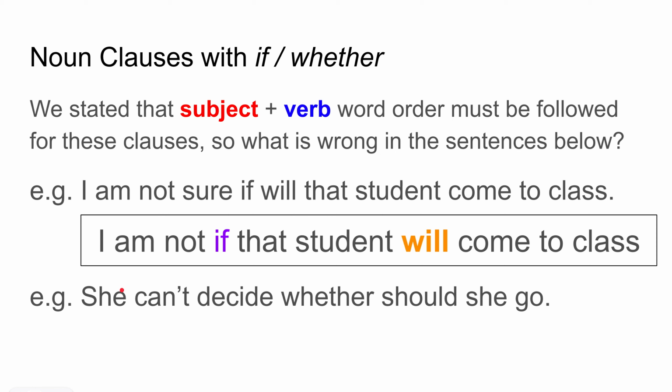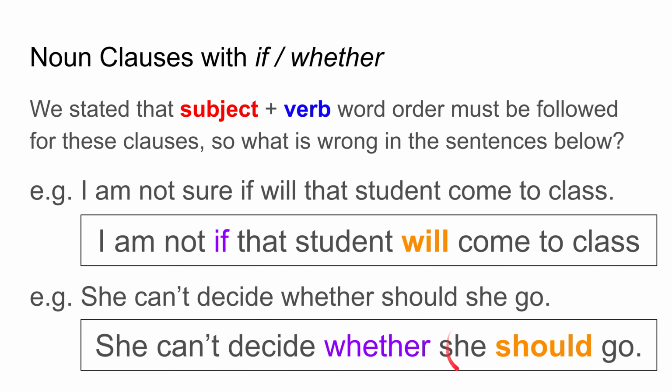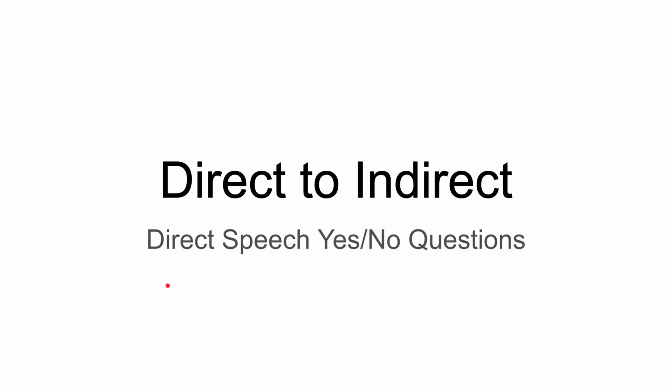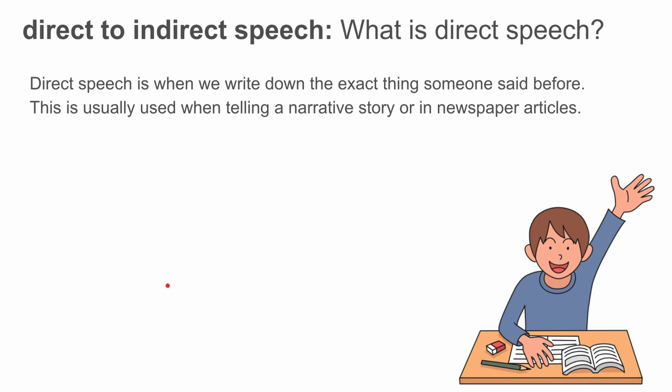Same thing here. She can't decide whether should she go. Here should, the modal, is in the wrong place. Should comes after the subject because "should she go" is a question. "She should go" is a clause. She can't decide whether she should go. Okay, so let's look at direct speech for yes/no questions.